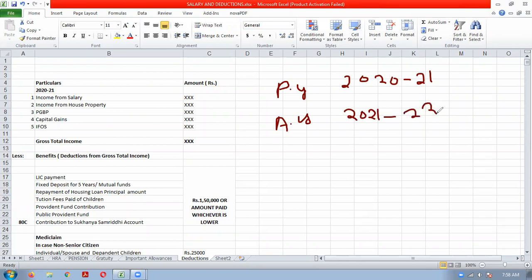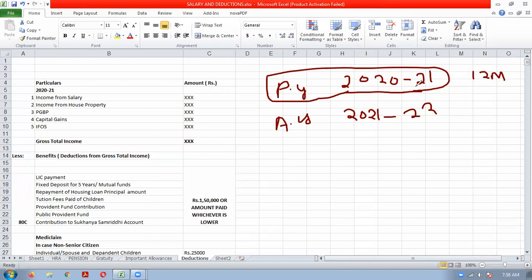Income will be earned in this year 2021, that is from 1st April 2020 to 31st March 2021. Income would have been earned by the person in this previous year of 12 months, from 1st April 2020 to 31st March 2021.